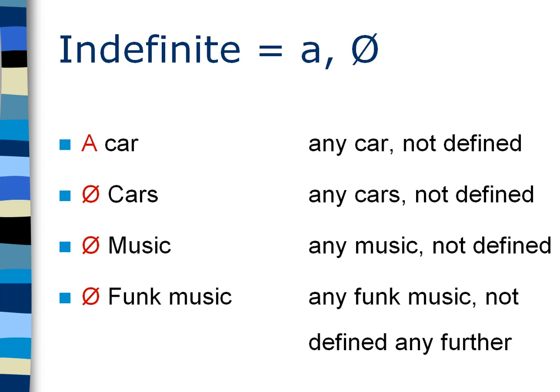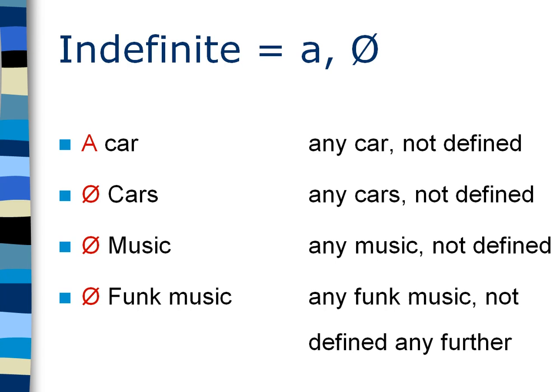For a countable singular word, you can say a car, and then you talk about any car. It's not defined yet. For instance, I can say, I bought a car. The only thing the other person knows is that, well, out of all the cars on the planet, you bought one, but that's not definite yet. I do not yet know what specific car that is. I can talk, for instance, about cars in plural. I like cars. Well, you don't know what car specifically and not defined, it's just in general.